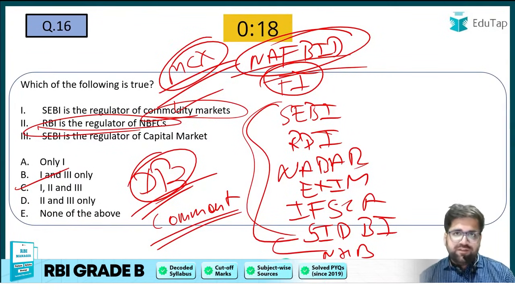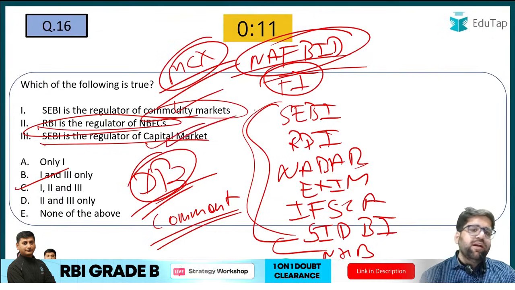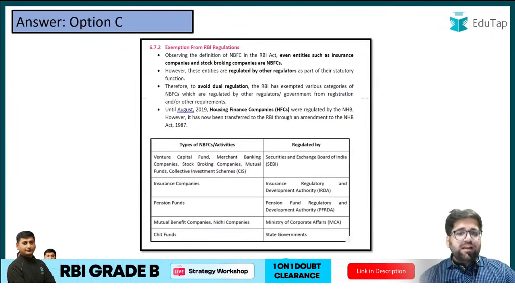It says RBI is a regulator of NBFCs. If I add the word all, then it will become wrong. SEBI is a regulator of the capital market. Yes, we all know that all capital market regulations are formed by SEBI. So the correct answer will be option C.